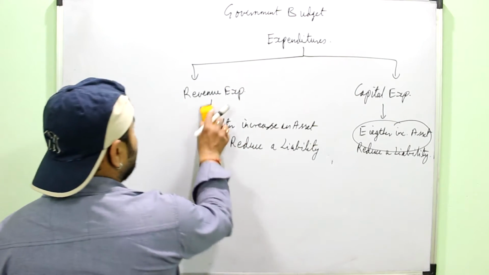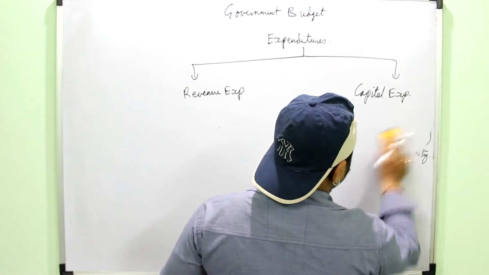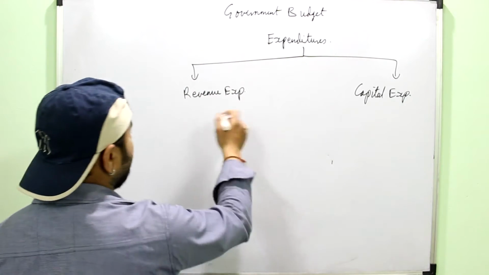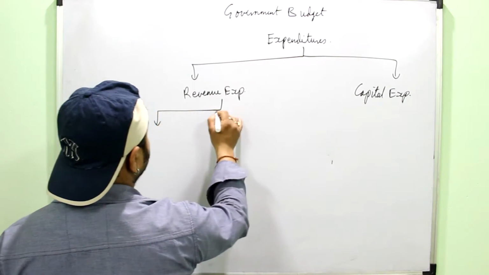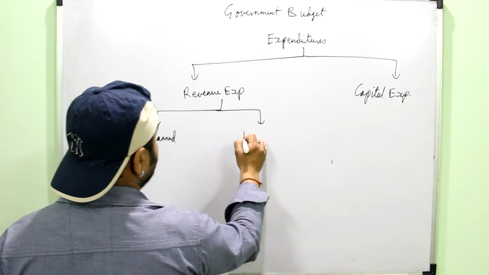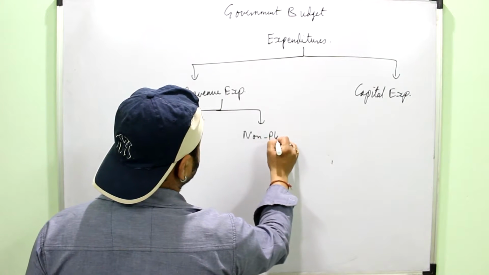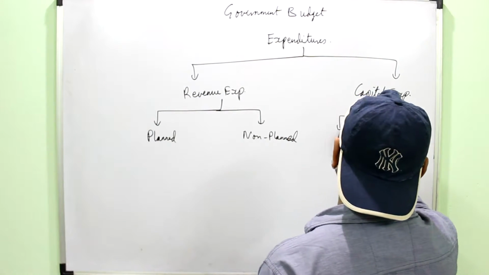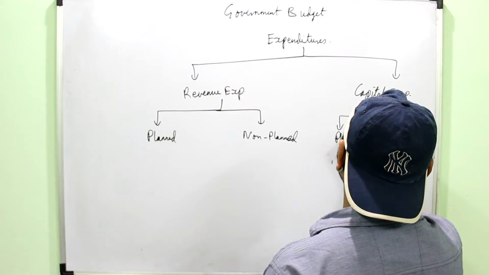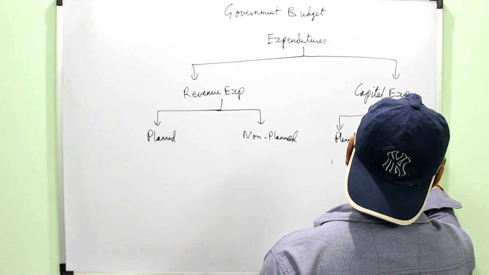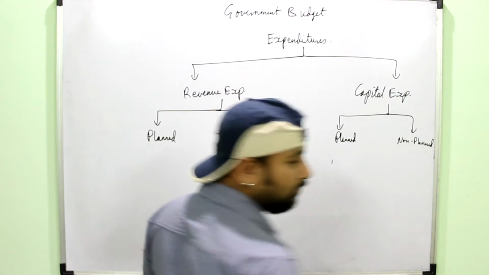Now after understanding the basic division, I told you that revenues are all similar. See how they are similar, because again revenue expenditure is divided into two: planned and non-planned. Similarly, capital expenditure is also divided into planned and non-planned.